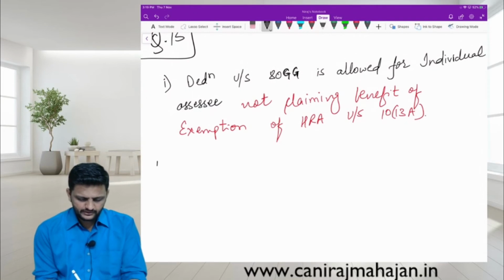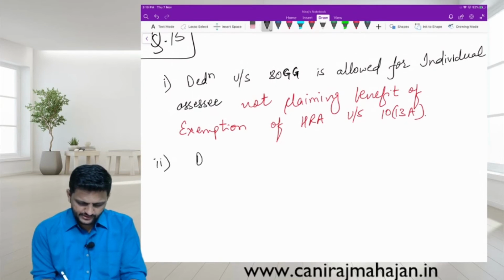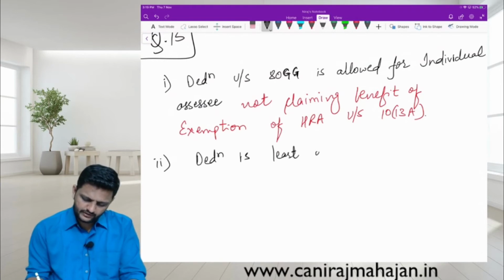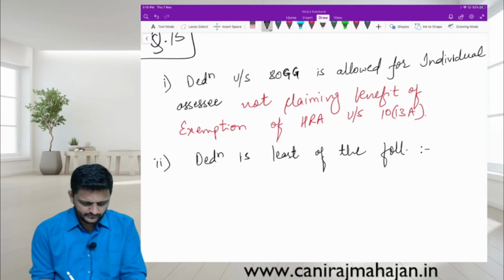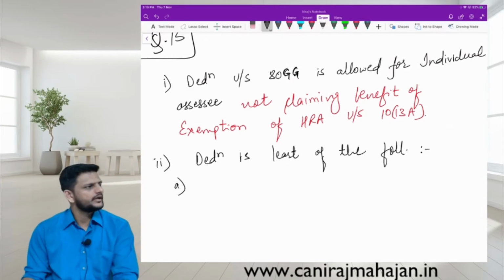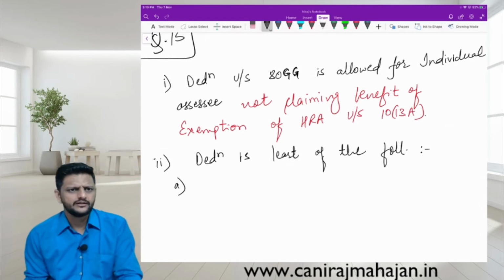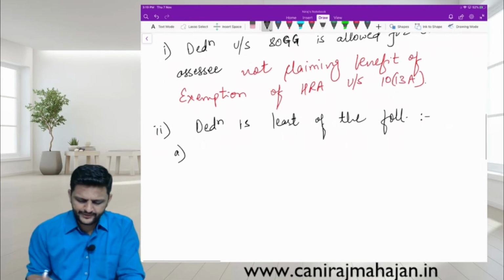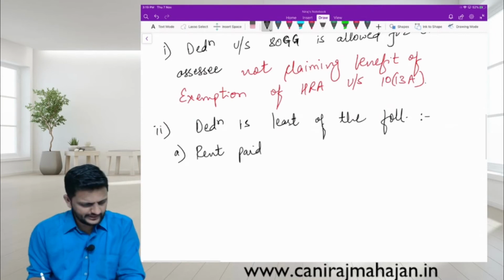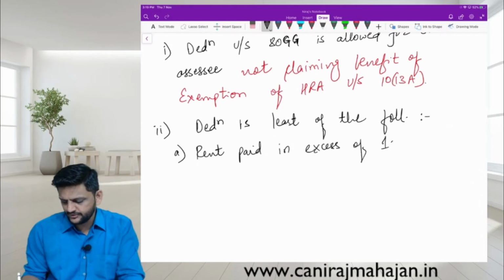Second, deduction is least of the following. Check point number A. Actual rent paid in excess of 10% of GTI. Correct, no? Rent paid in excess of 10% of GTI.